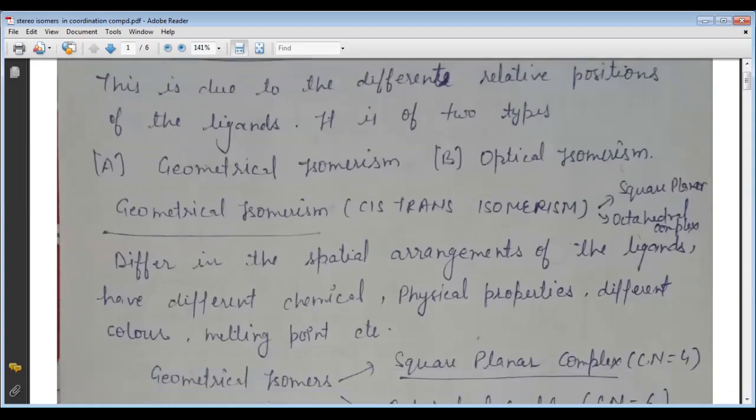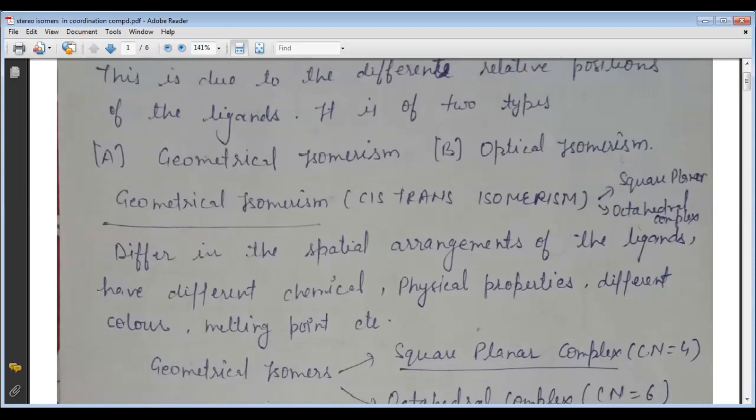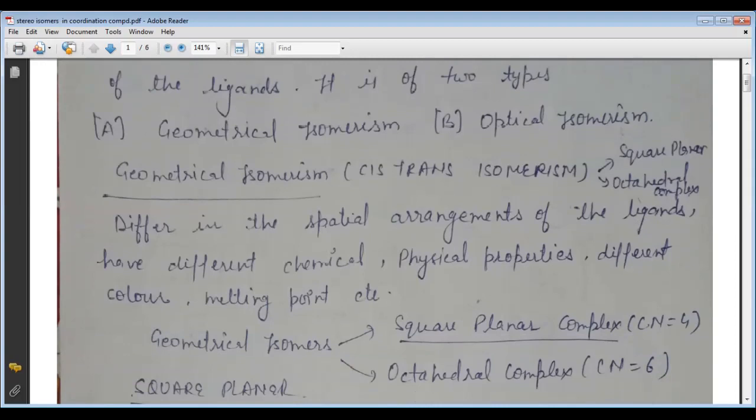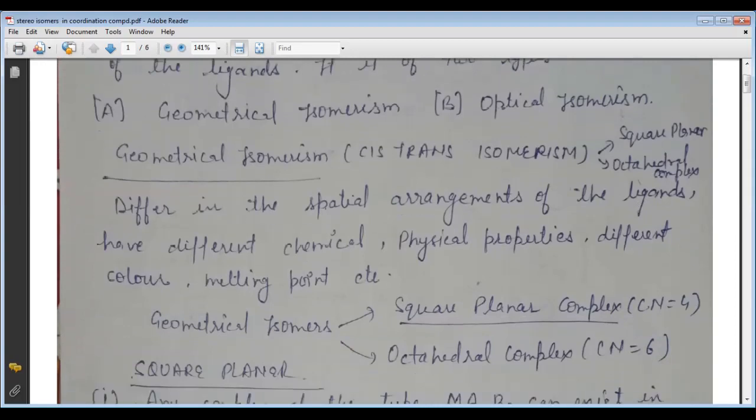There are two types of stereoisomerism. One is geometrical, and the other is called optical isomerism. Geometrical isomerism is shown by square planar and octahedral complexes, and the tetrahedral complex does not show cis-trans isomerism.